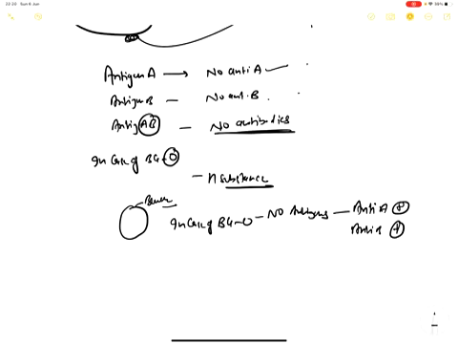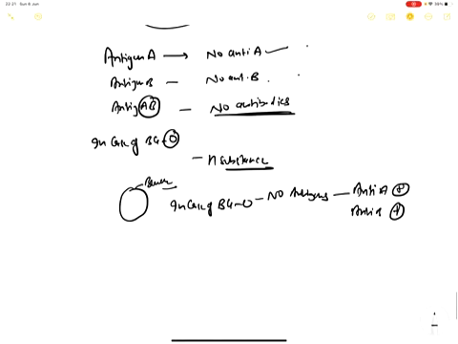So the body recognizes antigen A and antigen B both as foreign, and lymphocytes will produce antibody A and antibody B. Now there is a question. Here I was saying that there is no anti-A antibody but anti-B can be present, and here no anti-B but anti-A can be present.